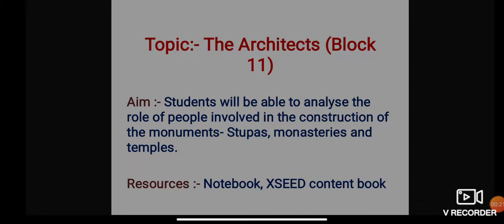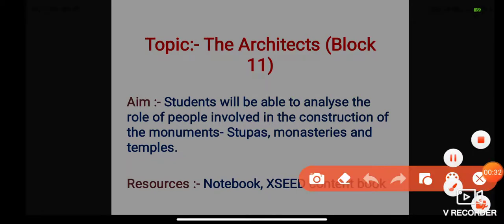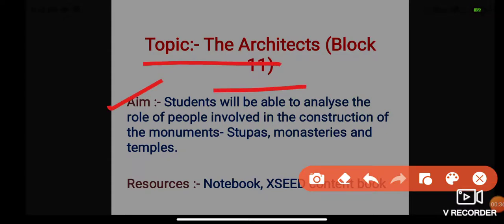So yesterday we learned about the temples. Today we will learn about the last topic, the architects, from block 11. Our aim for today is that students will be able to analyze the role of people involved in the construction of the monuments, the stupas, monasteries and temples. We are going to learn about who the people are who constructed the monuments.